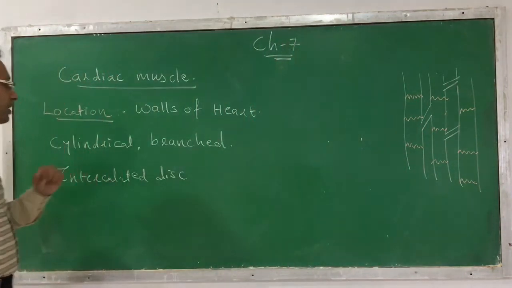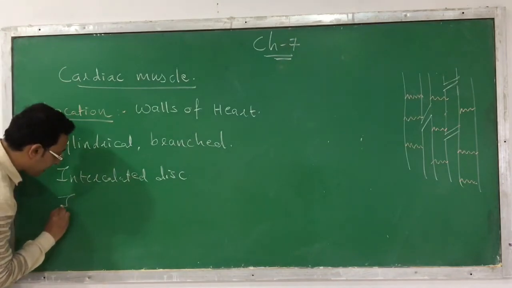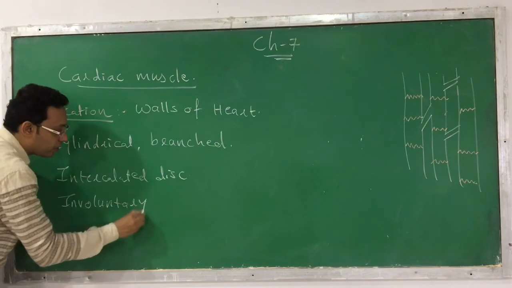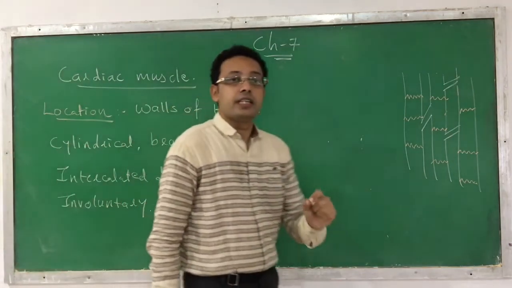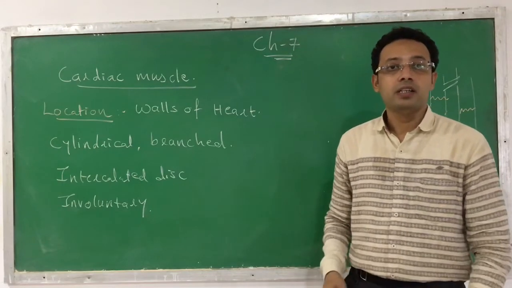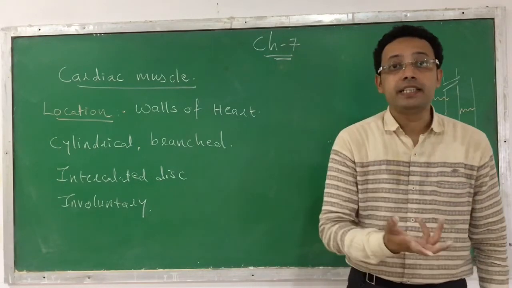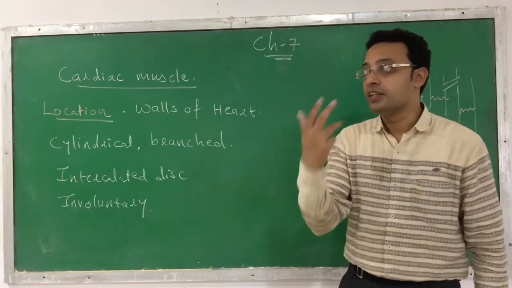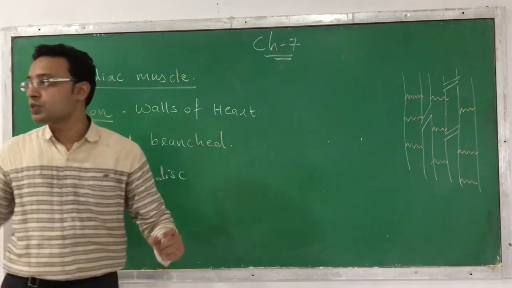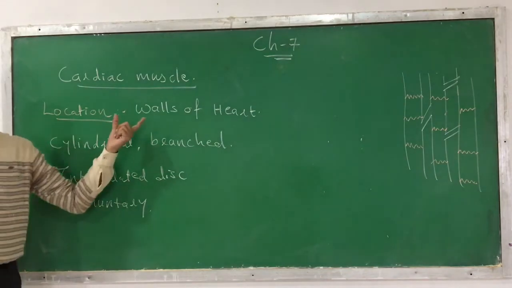Okay, clear? Another characteristic is that it is involuntary in nature. You know the meaning of involuntary? That means it is not working according to your wish. You cannot order a heart to stop functioning or start beating. Even if you order, it doesn't work according to your wish. So this is called cardiac muscle.